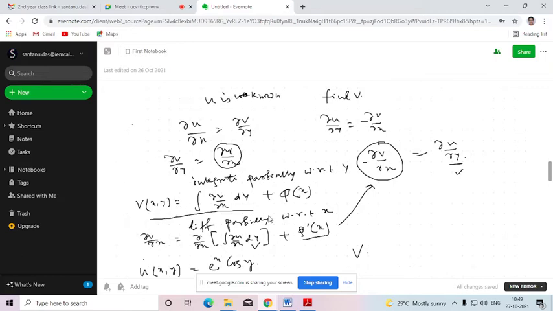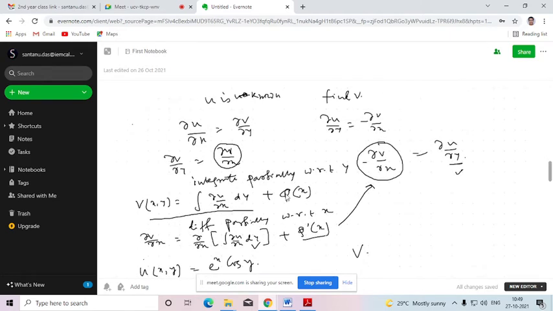Differentiating partially with respect to y gives ∂v/∂y, which is ∂u/∂x, and the derivative of the function of x will be 0, since functions that contain x are treated as constant. Similarly, if you integrate partially with respect to x, the integrating constant will be a function of y. Is that clear?